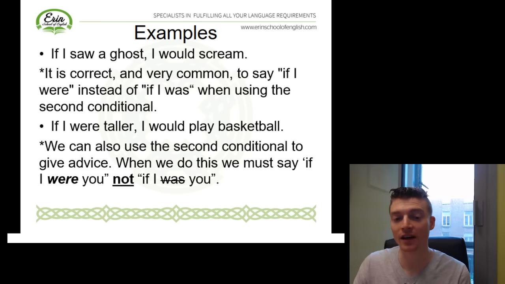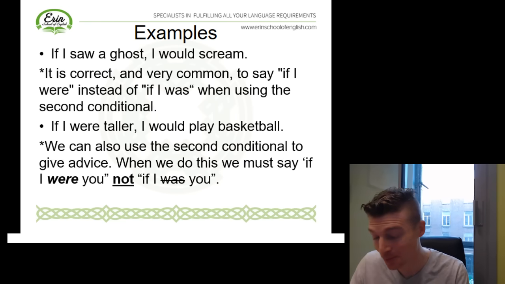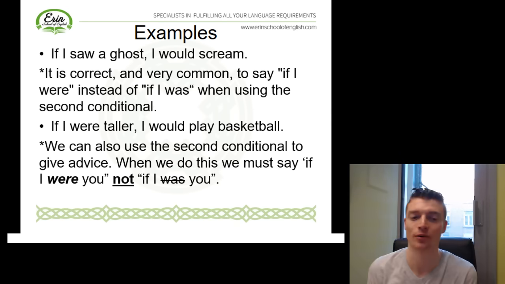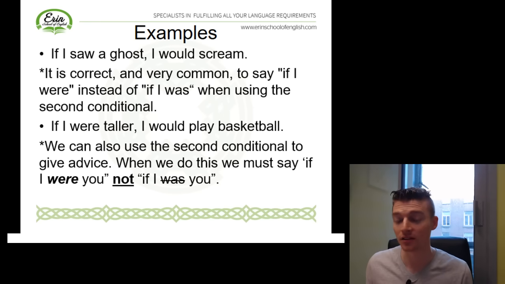And just one more important point before we move on. We can also use the second conditional as a way of giving advice to somebody. But when we do this, we must say, if I were. So if I were you, not if I was you. It's actually grammatically incorrect to say, if I was you. I mean, it's not a huge mistake. Many native speakers do this, but the grammatically correct form in this situation is if I were.